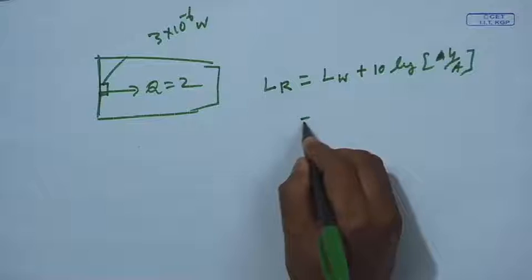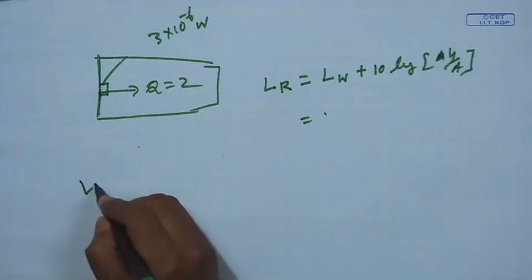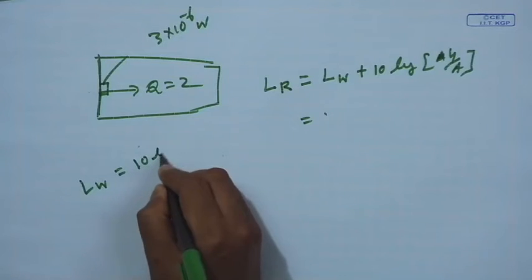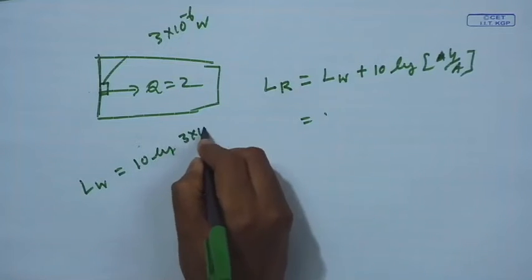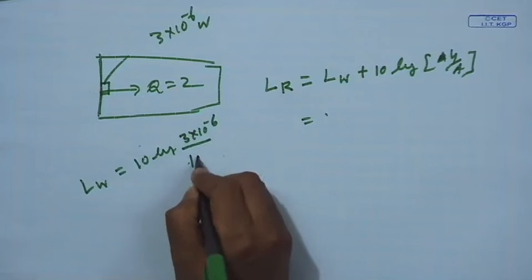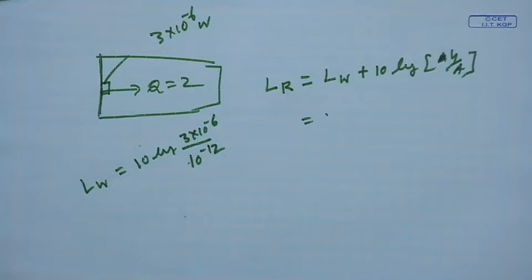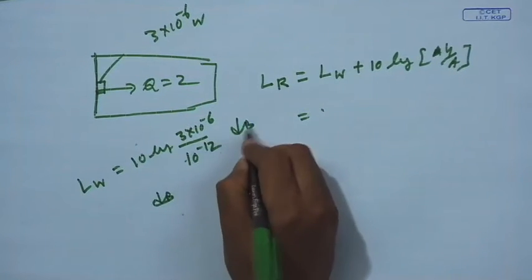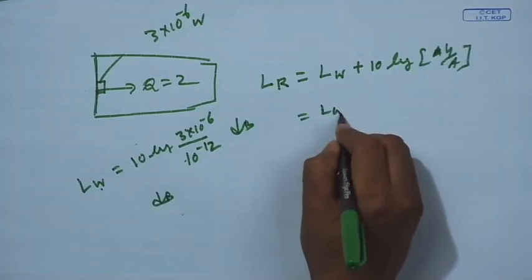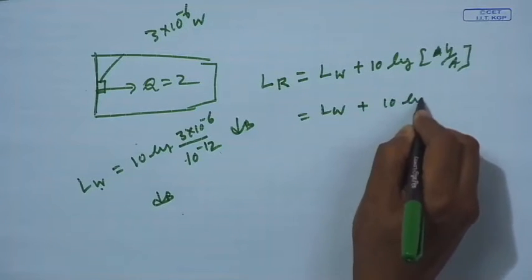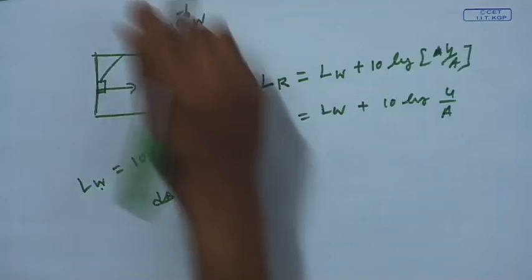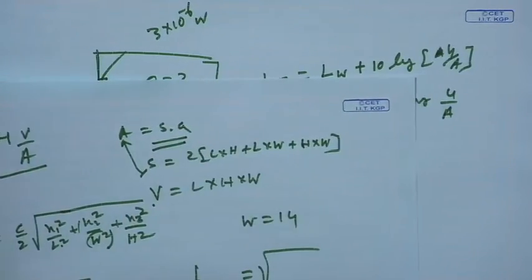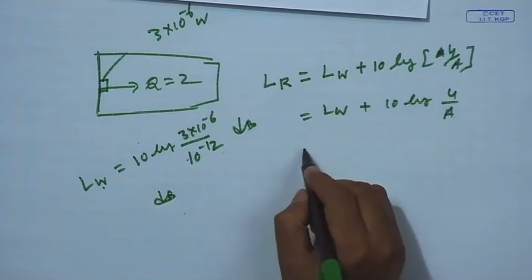So, the power is nothing but the source. What is LW? LW is nothing but 10 log of power, 3 into 10 to the power minus 6 divided by 10 to the power minus 12, the reference power, 0 dB. So, I got this LW. Once I know LW, then plus 10 log 4 by A. I know A from the previous slides. A is nothing but S into alpha. So, I got A, then 4 by A, and I get that dB.